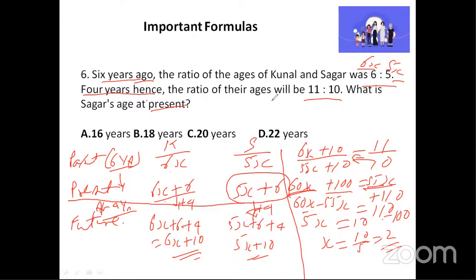So what happens? Sagar's present age means we will go to this present age. Then we'll look at Sagar's column. So 5x plus 6. We have 2 here. So I will write it here. 5x plus 6 is equal to 5 into 2 plus 6. So 5 into 2 is 10. 10 plus 6 is 16. So 16 years is the right answer. I hope this is clear. Good, very good. Afreen, Salma Banu, yes, you're right. Perfect. Good. So we'll move to the next question.